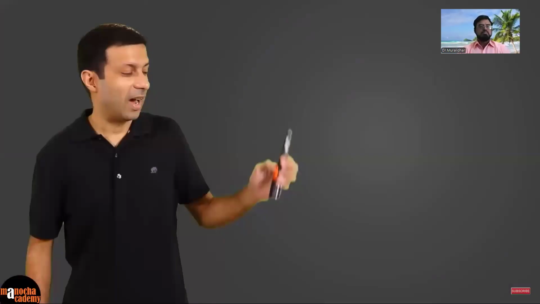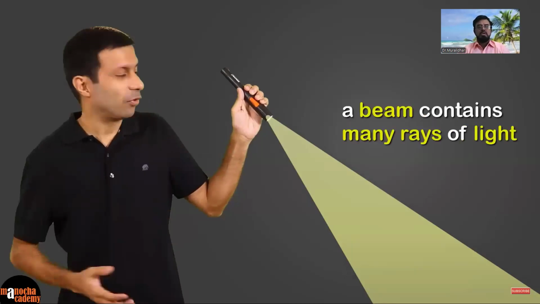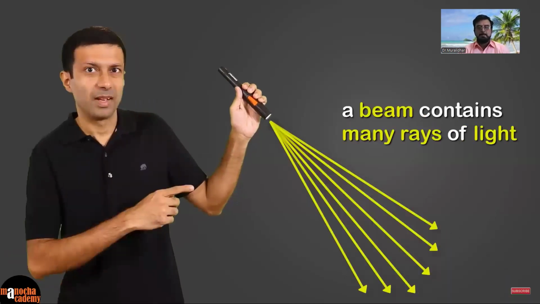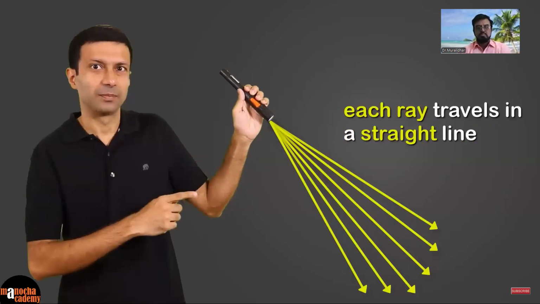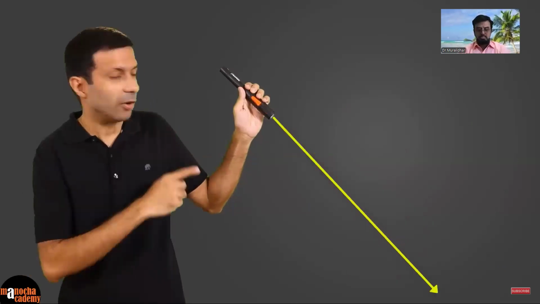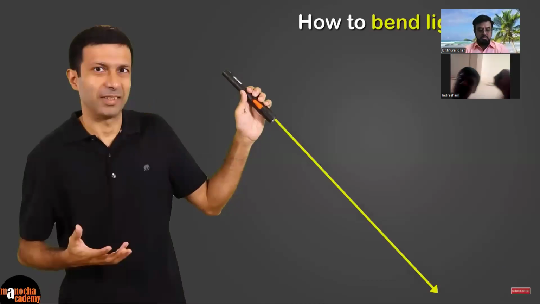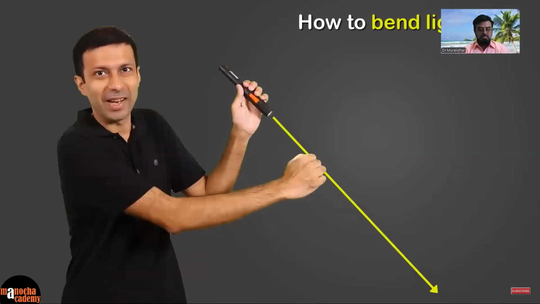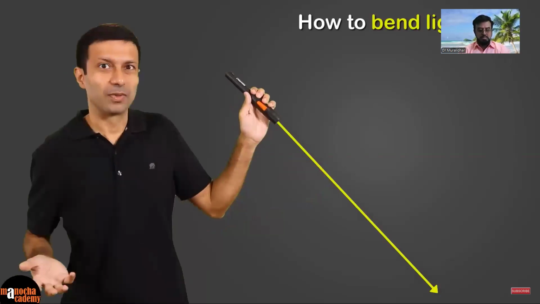I have this torch here with me. When I switch on the torch, it gives out a beam of light. A beam is composed of many rays of light. As you can see, each ray is traveling in a straight line. Now, for simplicity, let's consider a single ray of light. Now, how do I bend this ray of light? I can't just grab the ray of light and bend it, right? So what do you think I need to do to bend the light?